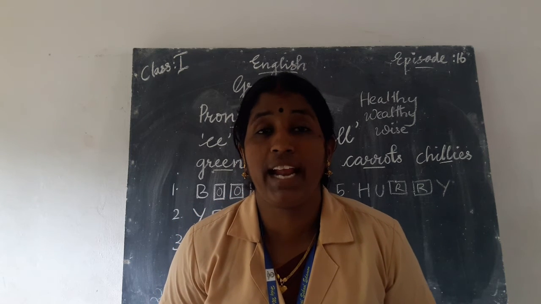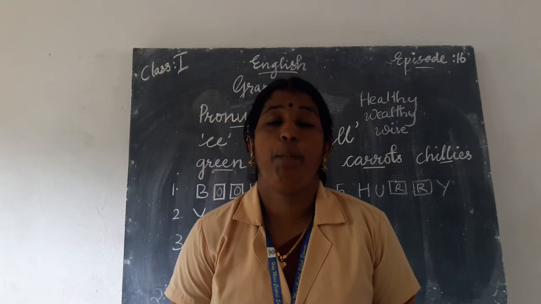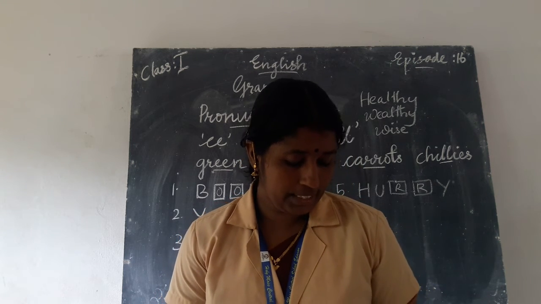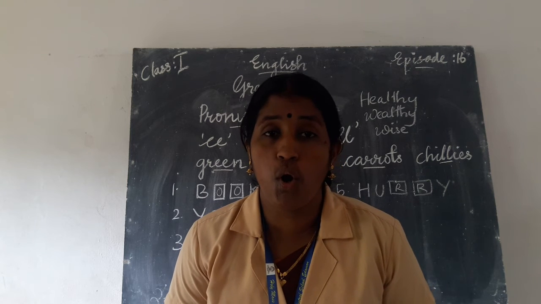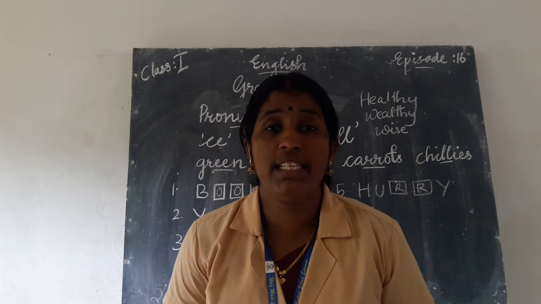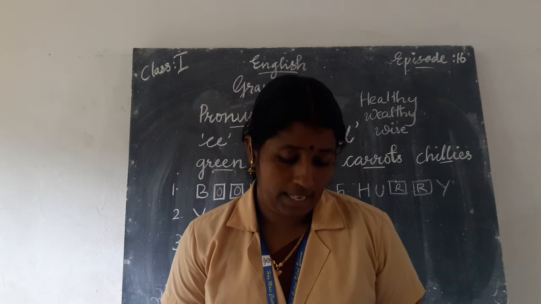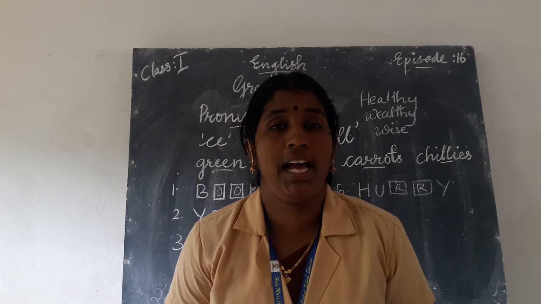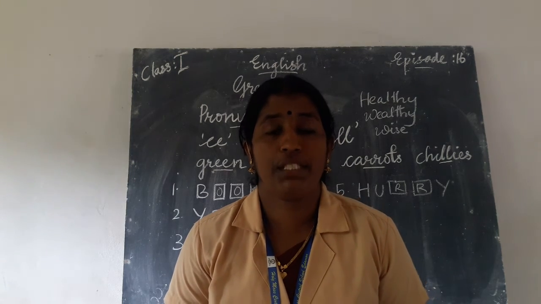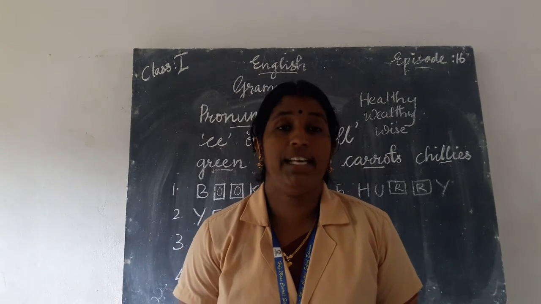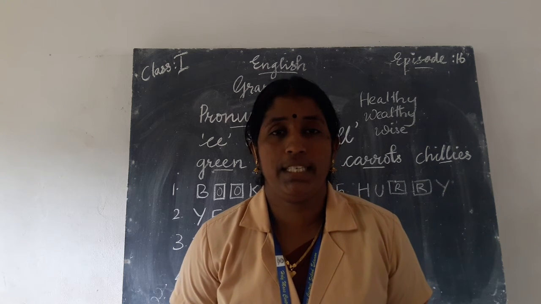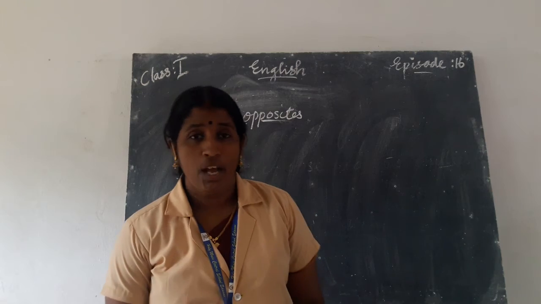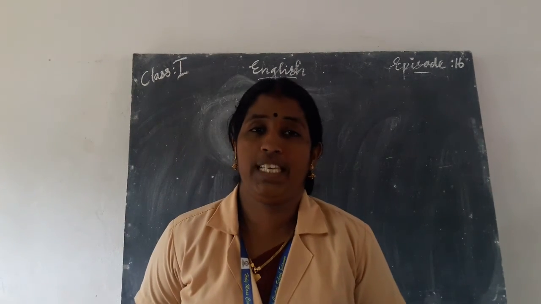Next one, cry. What is the opposite of cry? C-R-Y, cry. Opposite laugh. L-A-U-G-H. Then the next word is go. G-O, go. The opposite of go is come. C-O-M-E, come. Then the next word is S-I-T, sit. The opposite of sit is stand. Next word is close. C-L-O-S-E, close. The opposite of close is open.